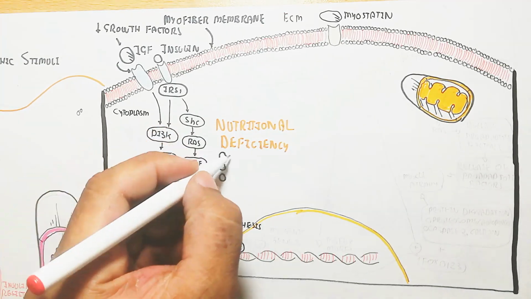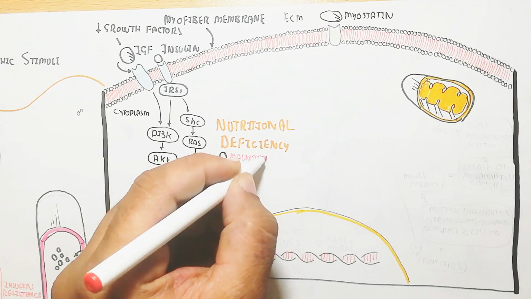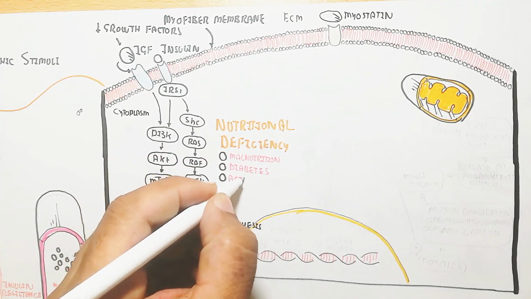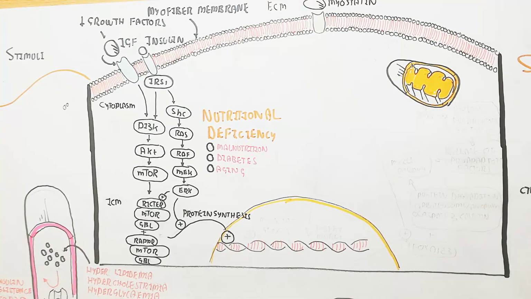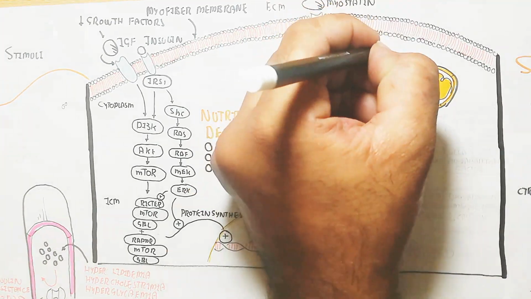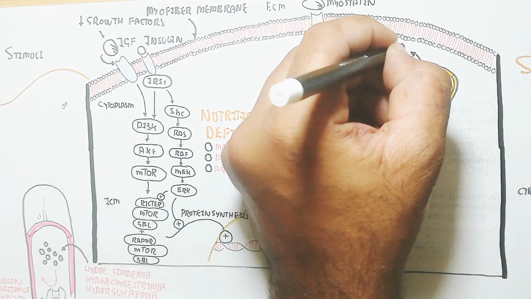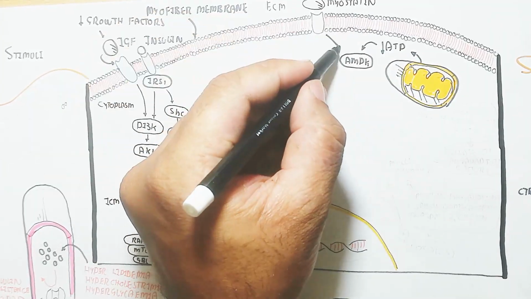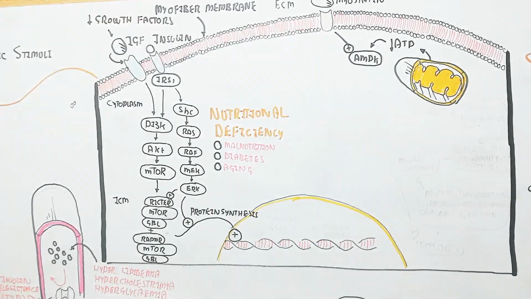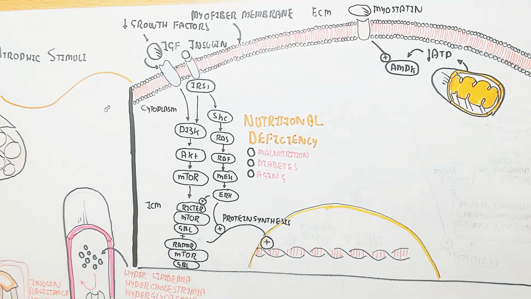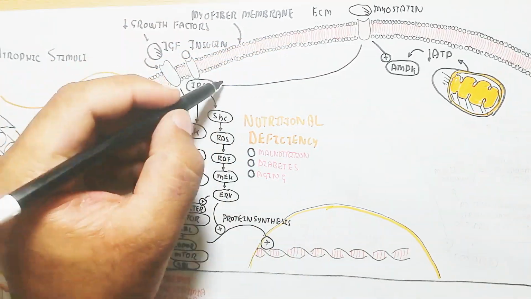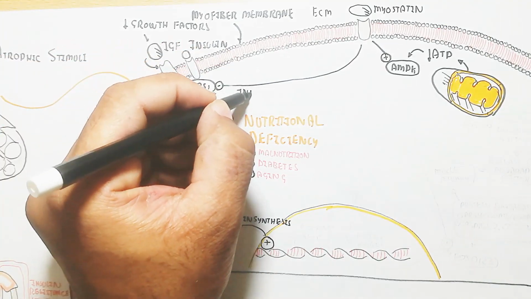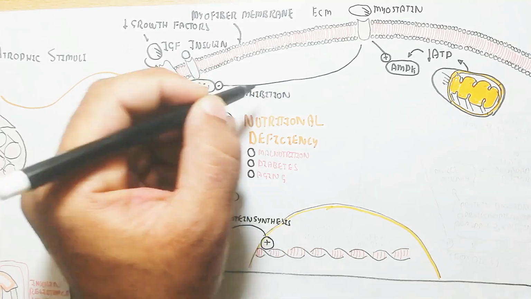So with malnutrition, diabetes and aging, there is not enough ATP, because glucose is not moving inside due to insulin resistance and type 2 diabetes. In this way the AMPK pathway will increase due to the deficiency of ATP, and reactive oxygen species will be produced because aerobic respiration will not occur easily in the mitochondria.